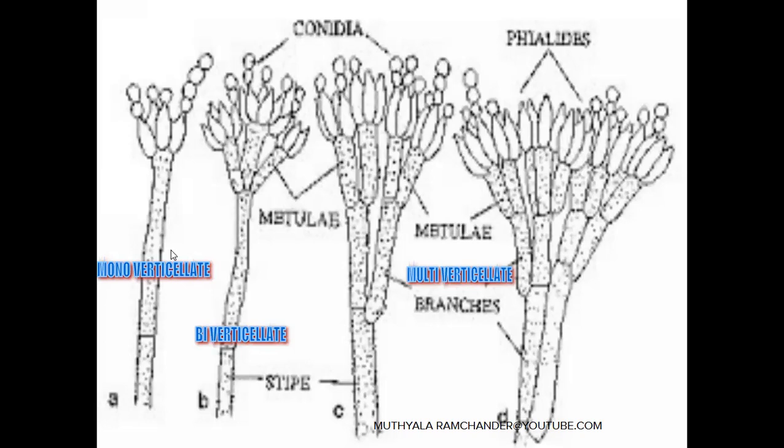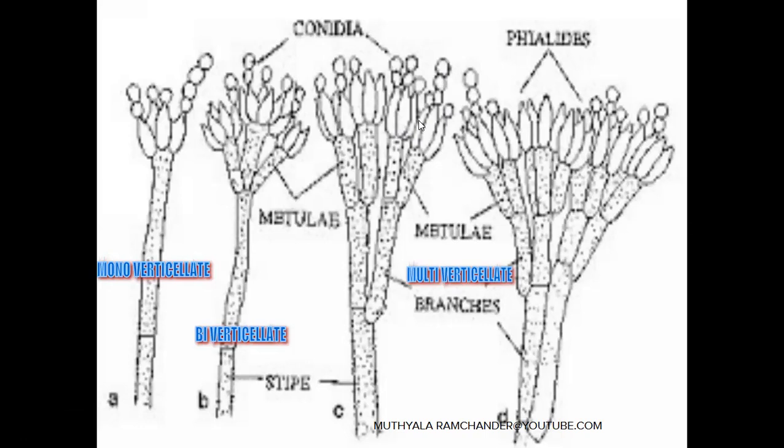Finally, we observed that in monoverticillate, biverticillate, and multiverticillate types, the penicillium fungus looks like a paintbrush structure. The paintbrush structure is also called penicillium, from the Greek word. The paintbrush structure is clearly identified during the asexual reproduction of penicillium. The spores are released from the sterigmata.